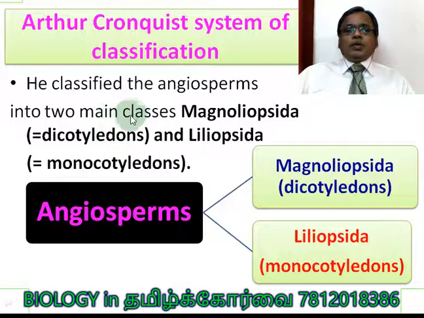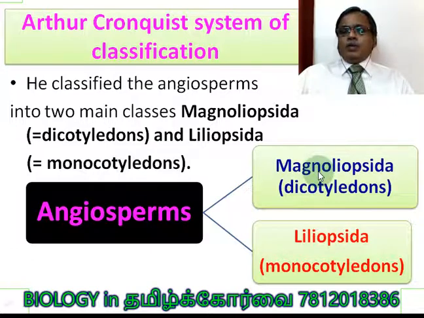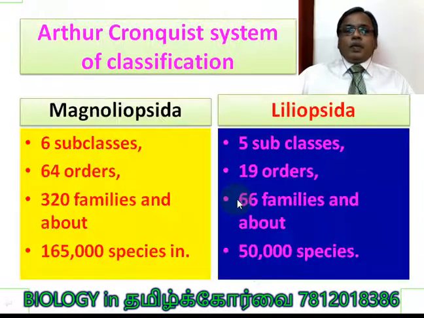He classified the angiosperms into two main classes. One is Magnoliopsida, equivalent to dicotyledons, and Liliopsida, monocotyledons. So for dicotyledons he gave the name Magnoliopsida, and for monocotyledons he gave the name Liliopsida.